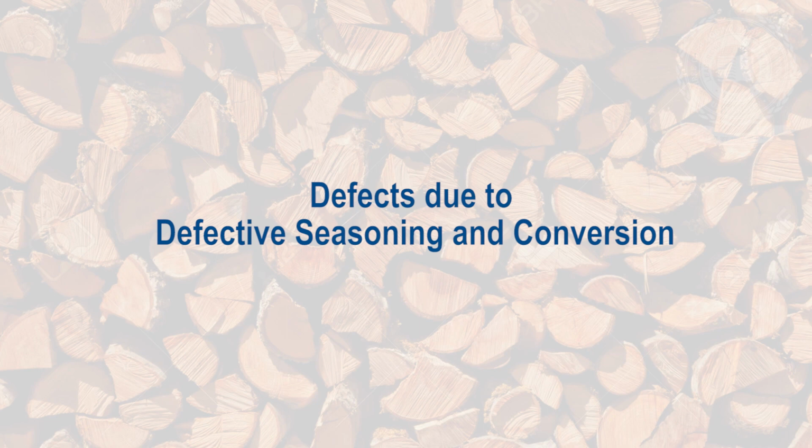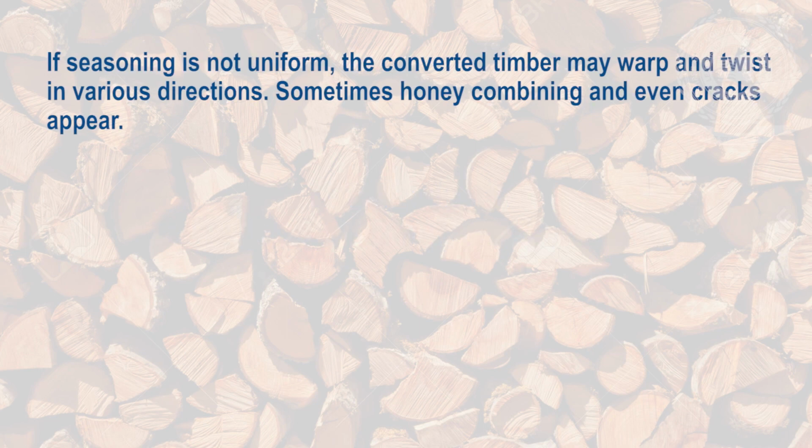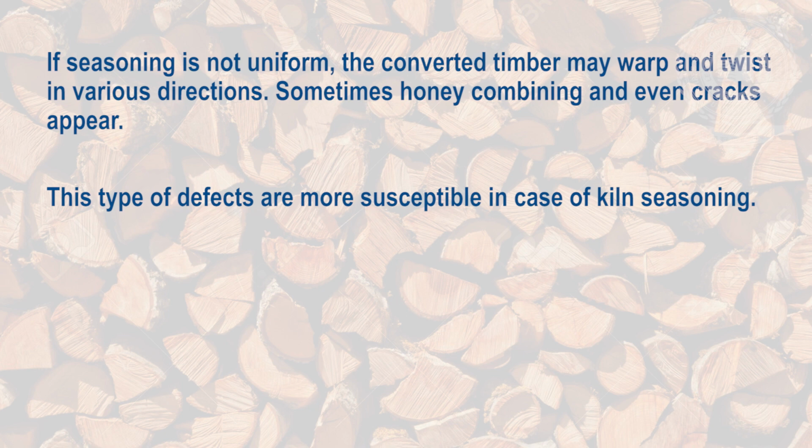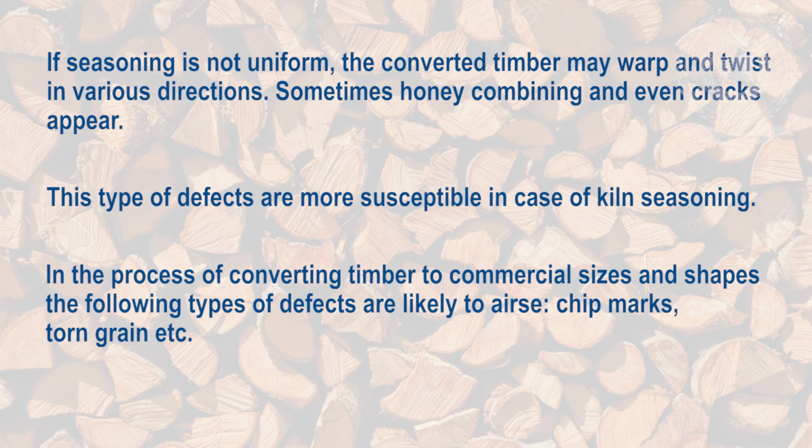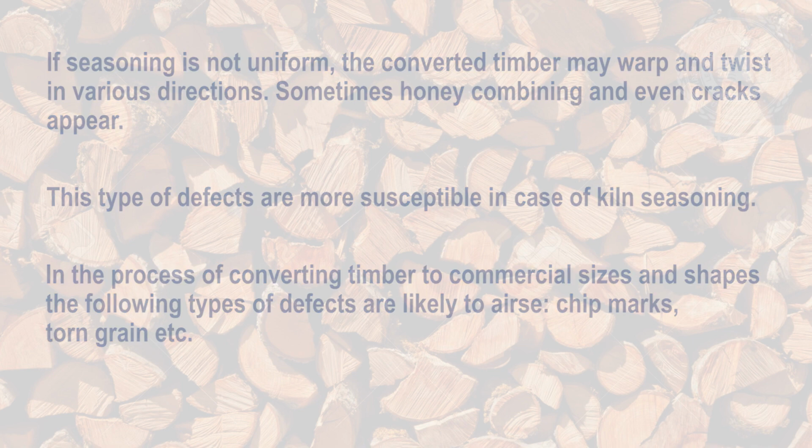Second are the defects due to defective seasoning and conversion. If seasoning is not uniform, the converted timber may warp and twist in various directions. Sometimes honeycombing and even cracking appears. These defects are most susceptible in the case of kiln seasoning. In the process of converting timber to commercial sizes and shapes, the following types of defects are likely to arise: chip marks, torn grains, etc.